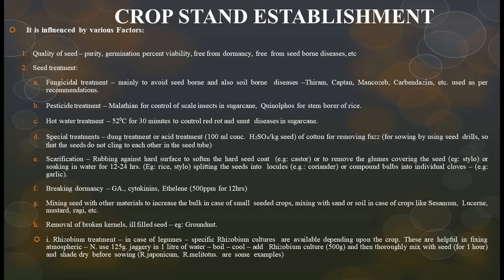Breaking dormancy. Here is the important part. Which are the chemicals which are used for breaking dormancy? Gibberellic acid, GA, friends, cytokinins, ethylene. Okay, friends, here is the question. Breaking dormancy breakers: gibberellic acid, cytokinins, and ethylene. And we have to know another thing, anti-gibberellins, friends. Here gibberellic acid is breaking dormancy. Anti-gibberellins induce dormancy, which is called abscisic acid.